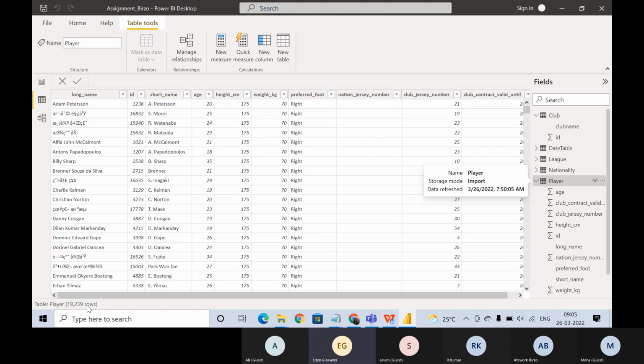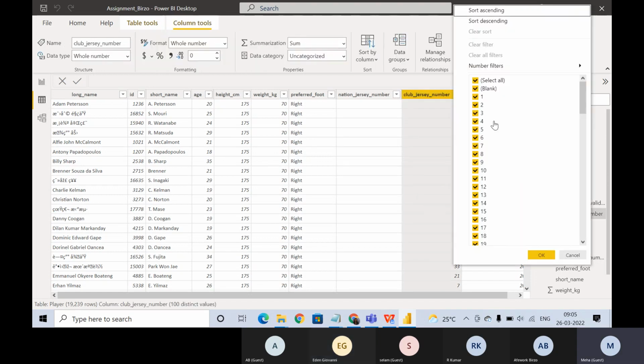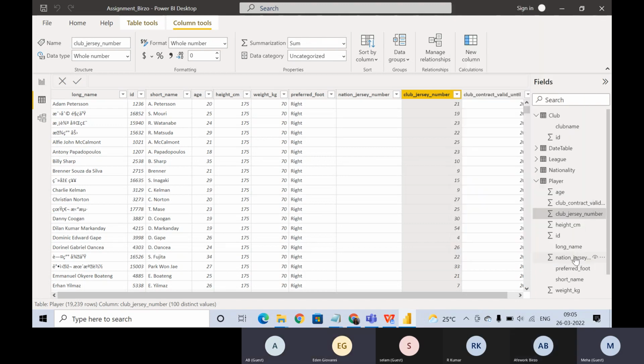Could you filter the club jersey number and make it not duplicated? No, we don't have to do all these things. I just wanted to see if we have like 700 values. Okay, fine, I'll show you that. We have till 99. So don't try to force fit this, right? Here we have only ID and nothing else. We can't do anything to this one.